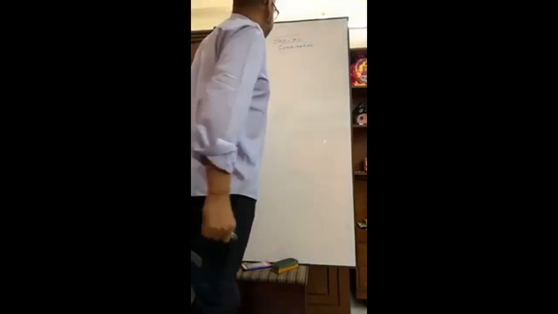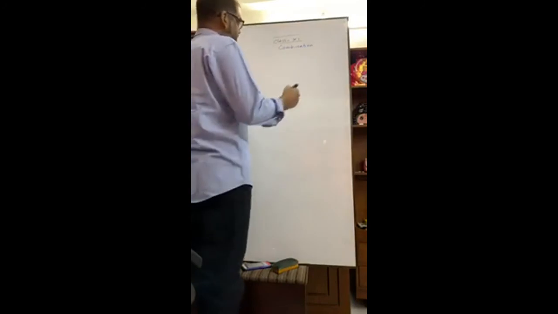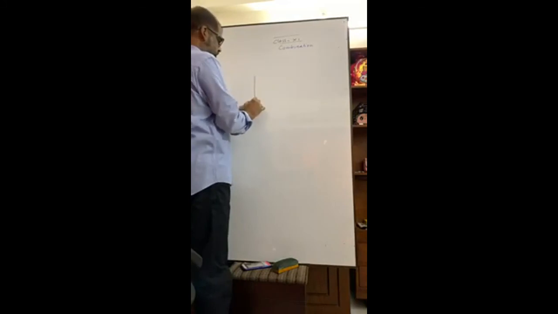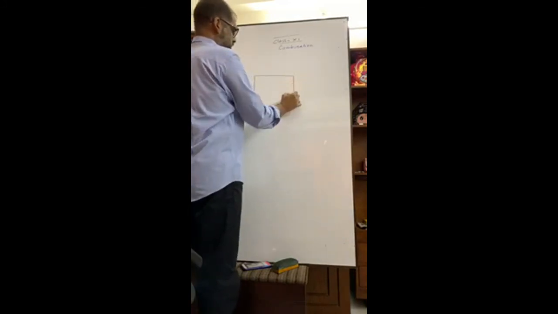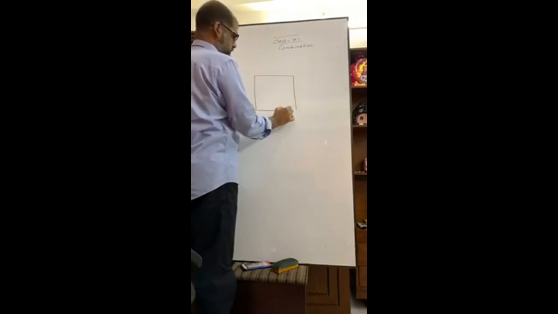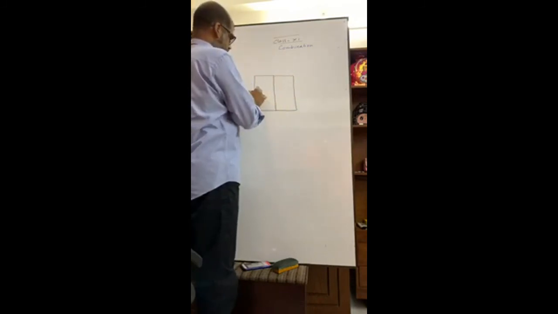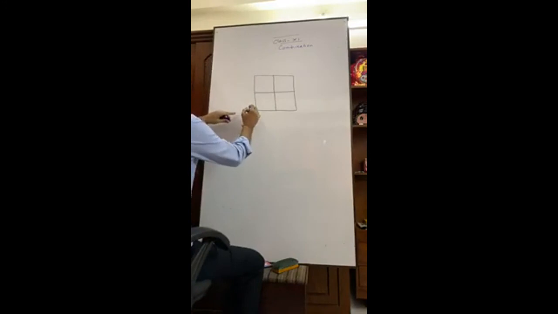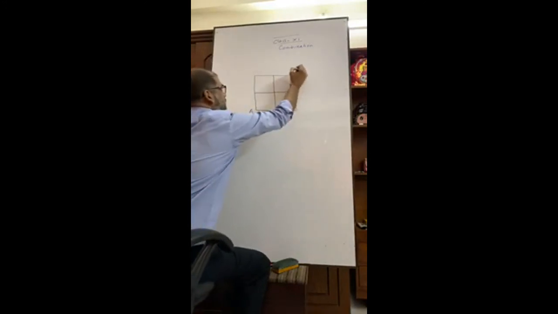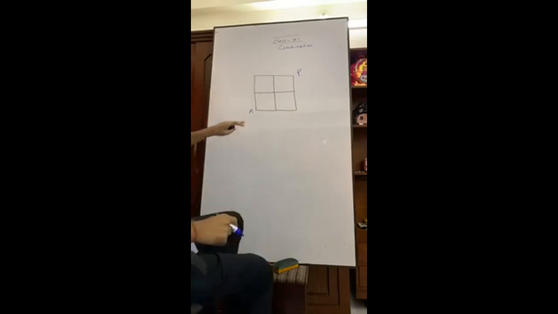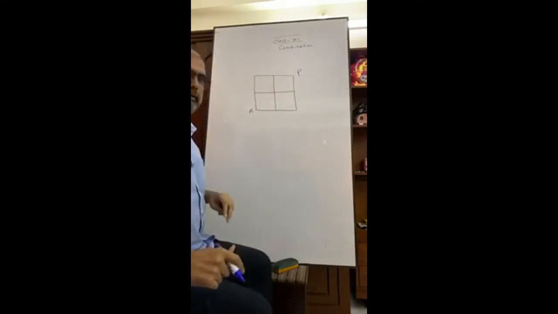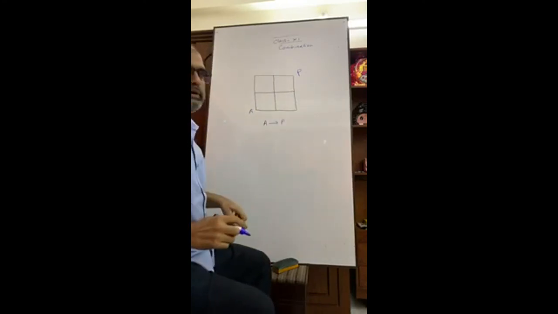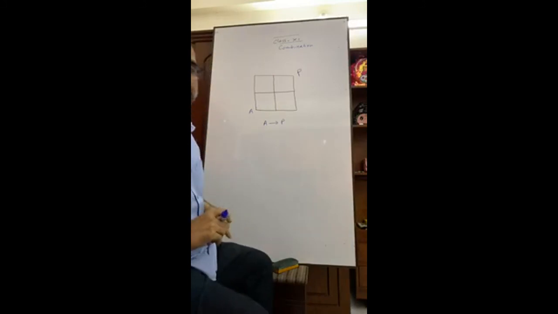Okay, dear students, suppose you are at the point A. Here the point is P. You want to go to P from A. How many ways are there to go to P from A?